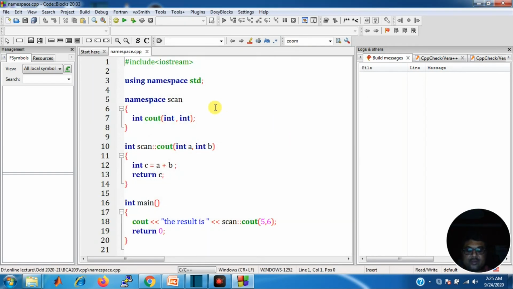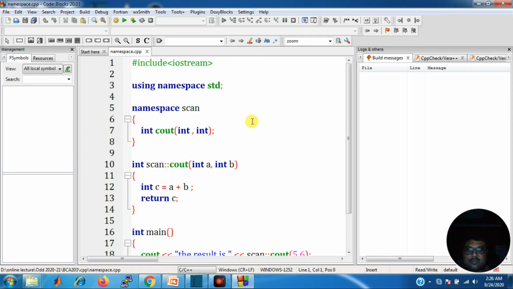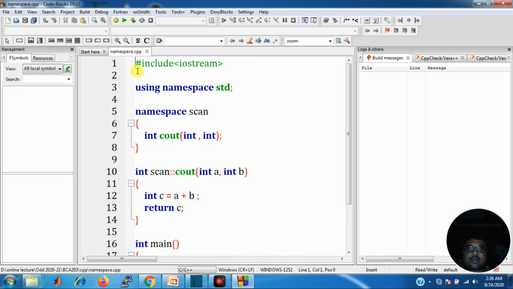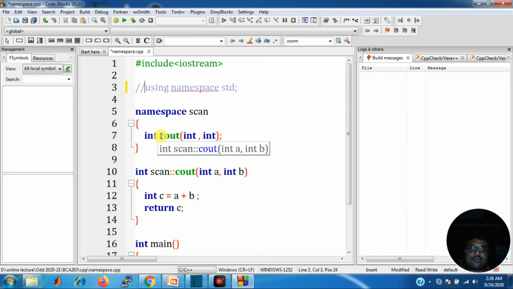Open it. So friend, as you can see, this program includes iostream. Here I use the standard; you might use it or not. Let's suppose we are not using it. Here is the syntax: the namespace keyword, the namespace name, and here I will use cout. Cout, you know, in C++ is used for the standard purpose, but here I will use it for my own purpose. What is the purpose? To add two numbers. So here the purpose is different. It is not a standard one.